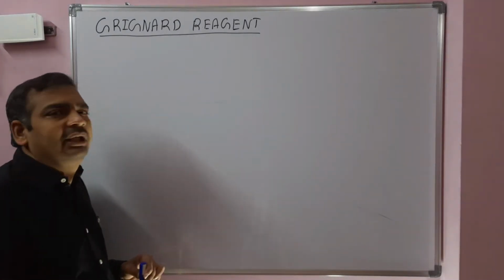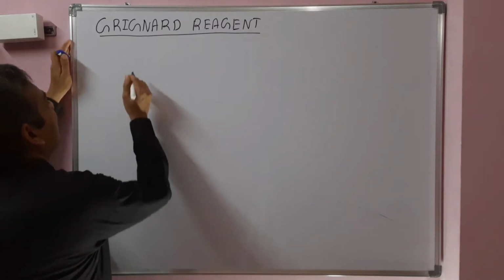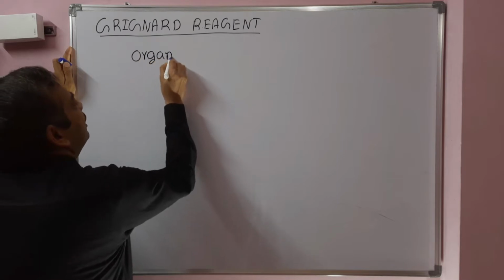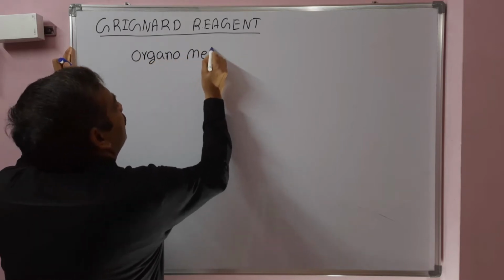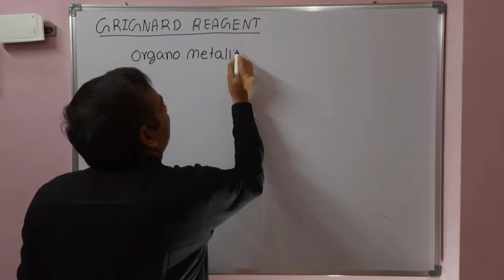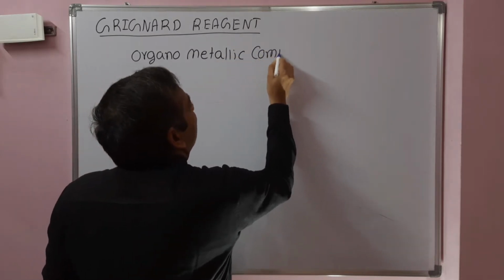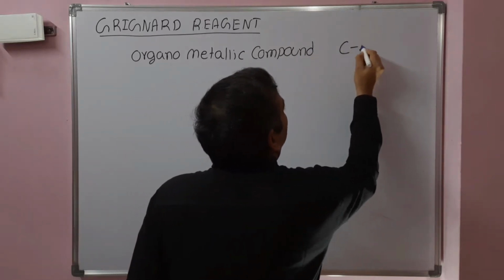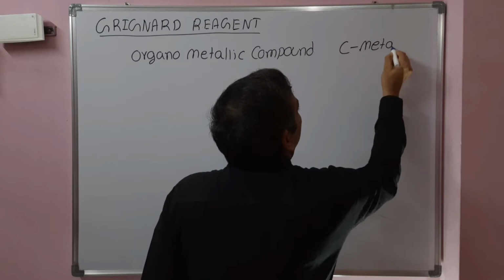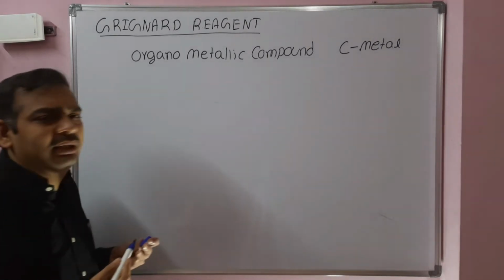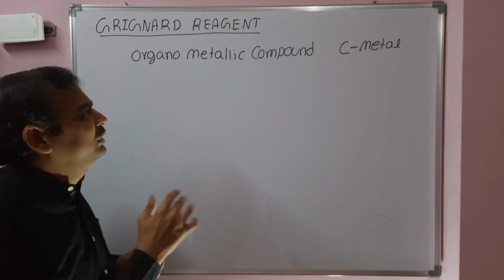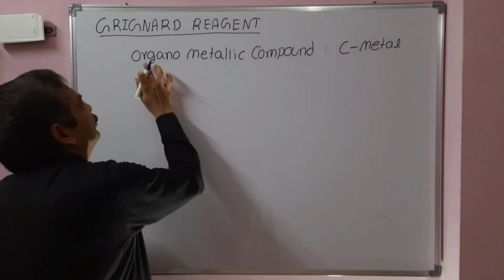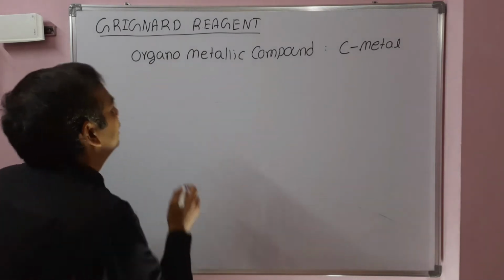Before going to Grignard reagent, first we will discuss organometallic compounds. What is an organometallic compound? The compounds in which carbon is directly attached to a metal are said to be organometallic compounds.